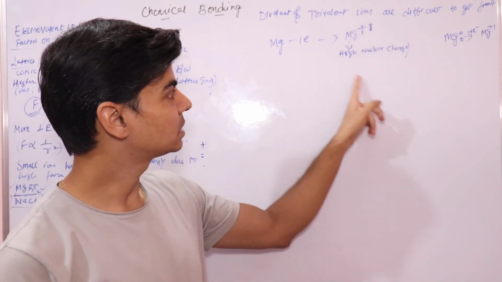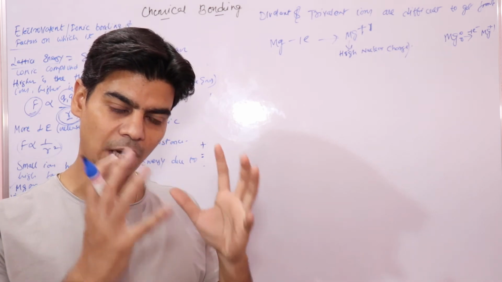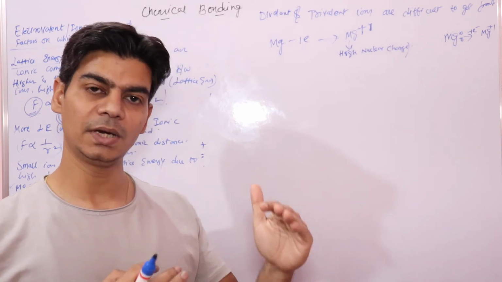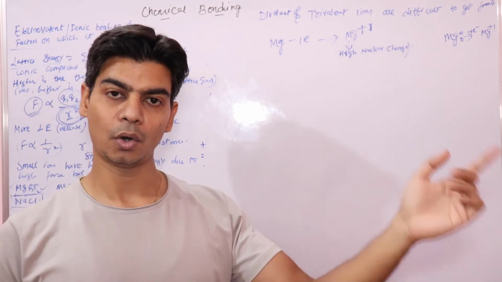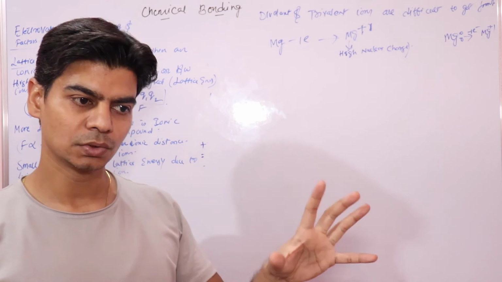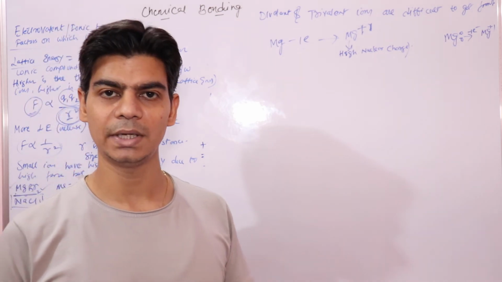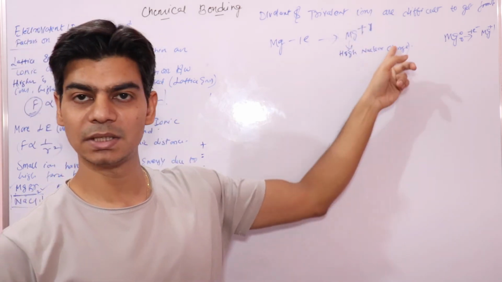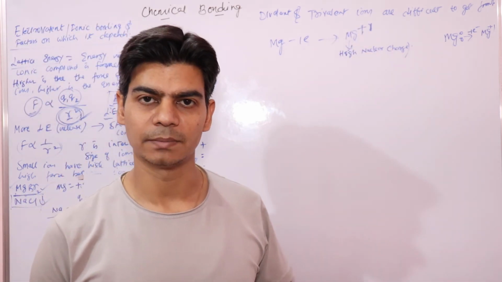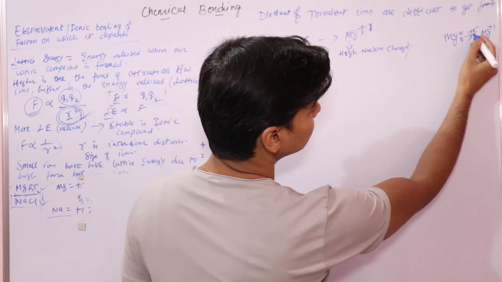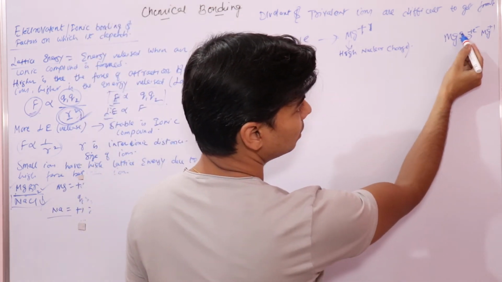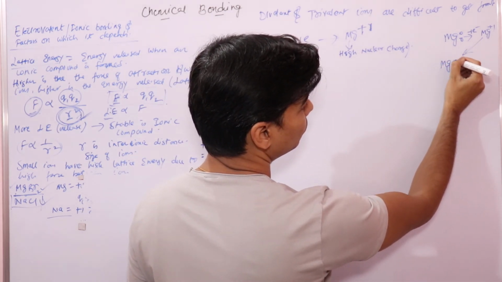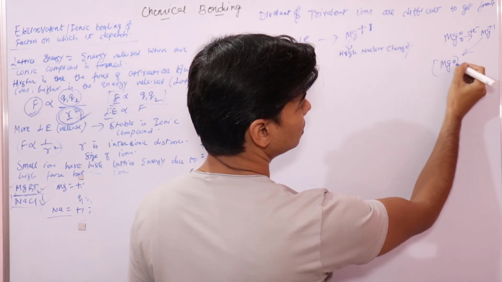Now this ion has higher nuclear charge, so it will exert a higher force of attraction on the rest of the electrons. Higher force of attraction means you have to provide more energy for this univalent magnesium ion to form a divalent magnesium ion.